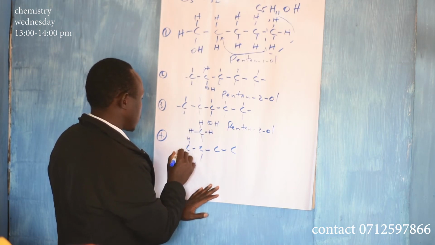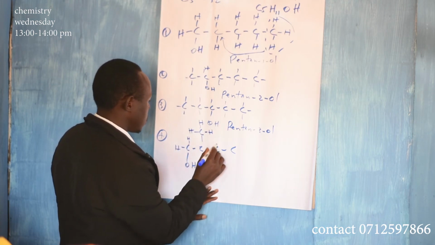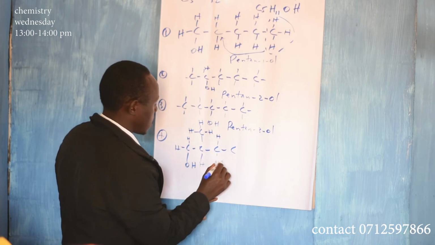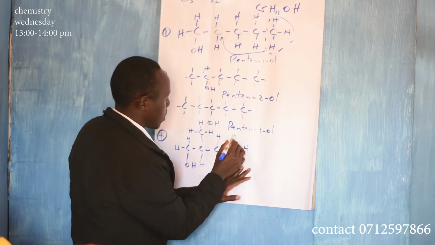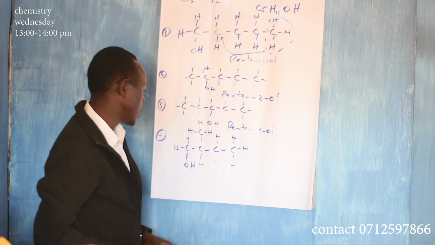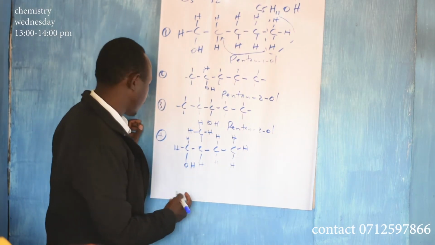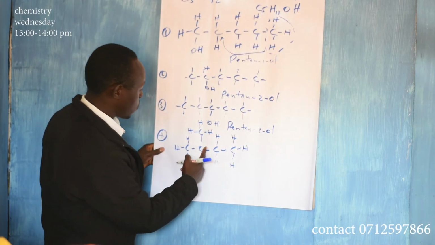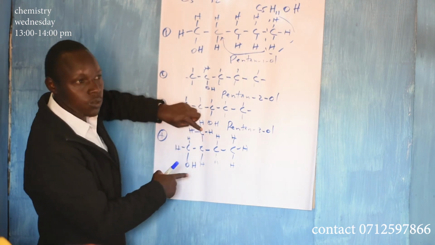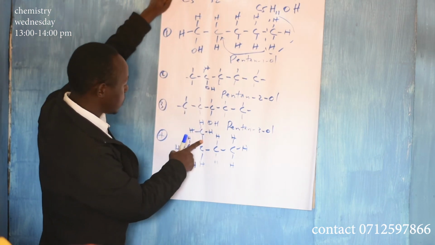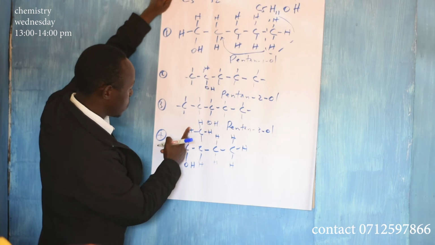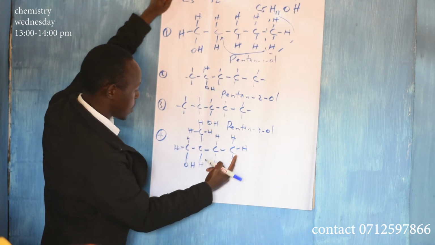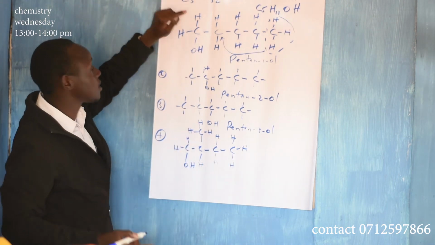And then the rest are hydrogens. Okay, so here you will have 1, 2, 3, 4, 5. You still have C5. Hydrogens, you have 1, 2, 3, 4, 5, 6, 7, 8, 9, 10, 11, 12. It is still the same.